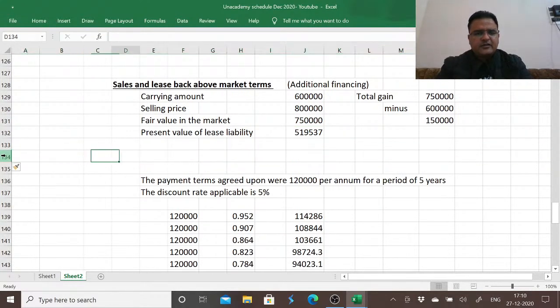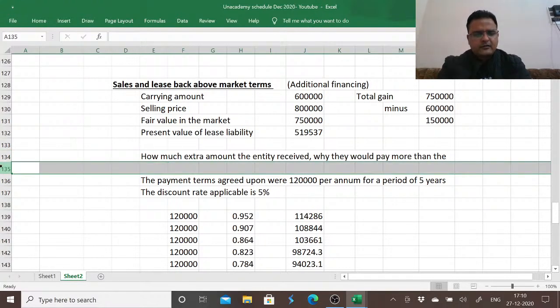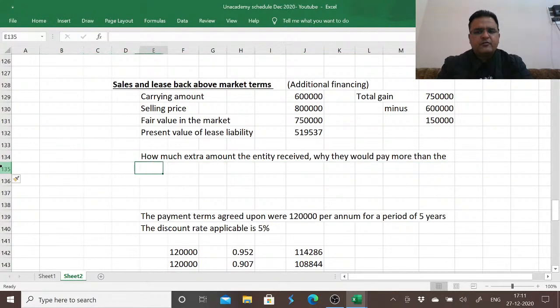How much extra we received? And why would they pay more than the fair value of the asset in the market?